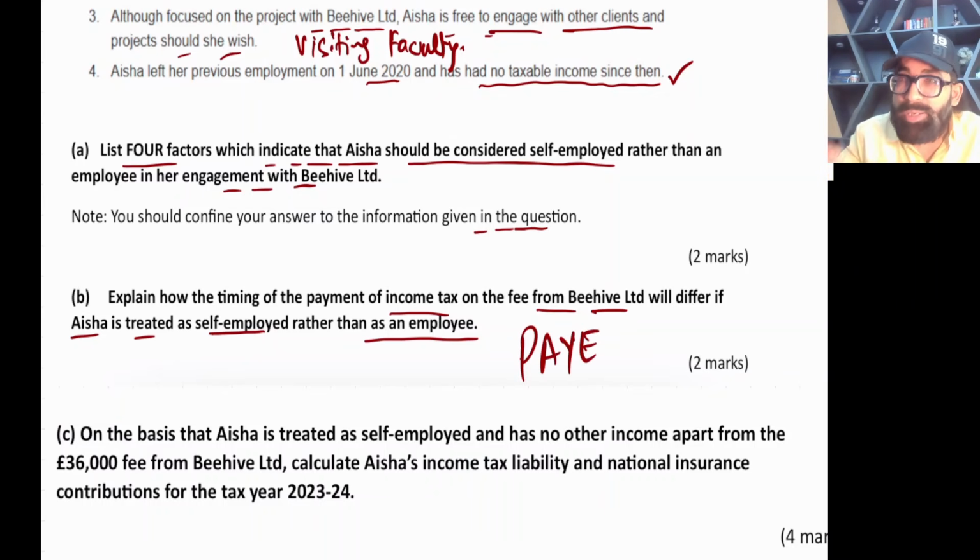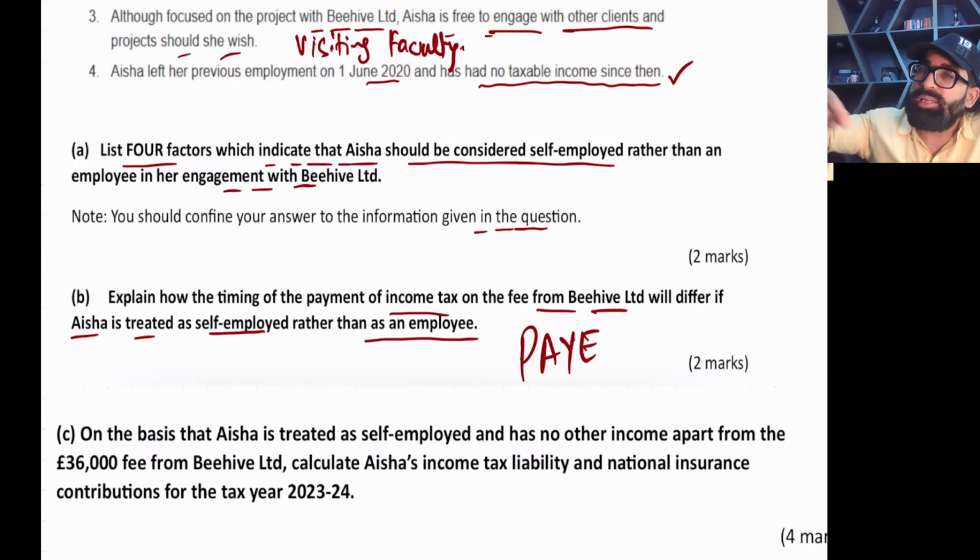If you are paid monthly, then on a monthly basis your employer will deduct some amount from your salary and submit it to the tax department.